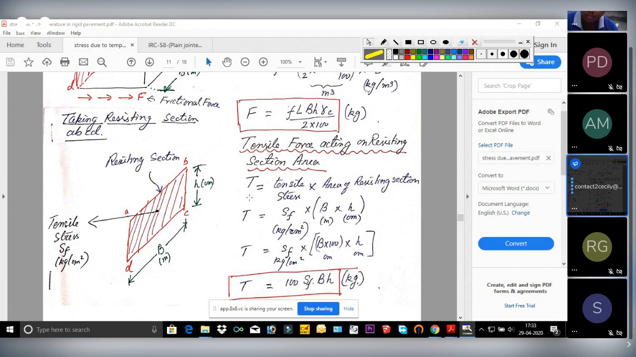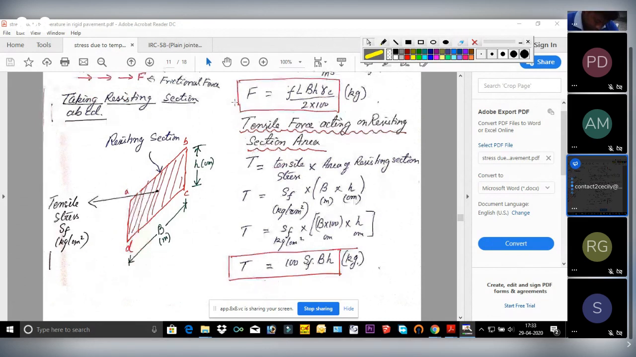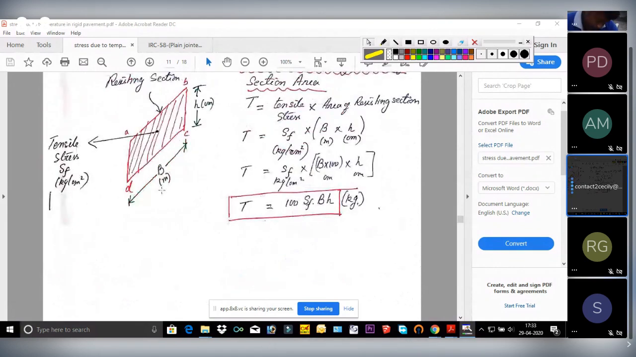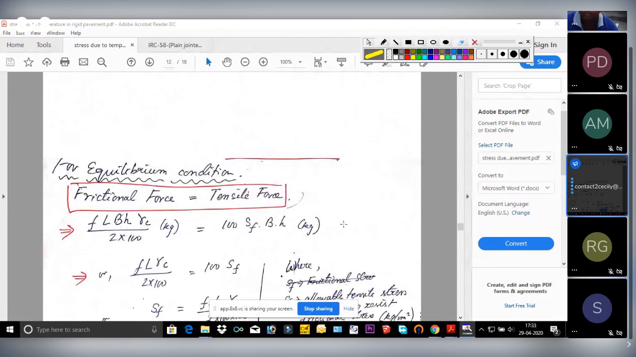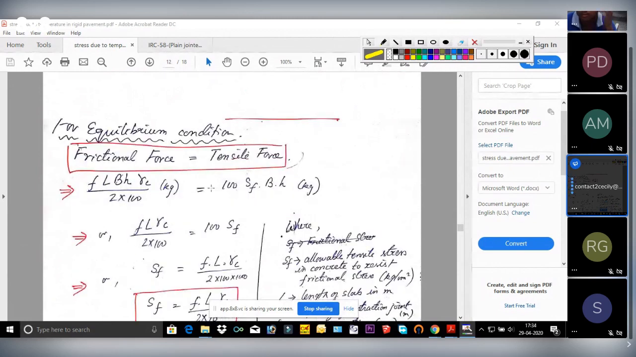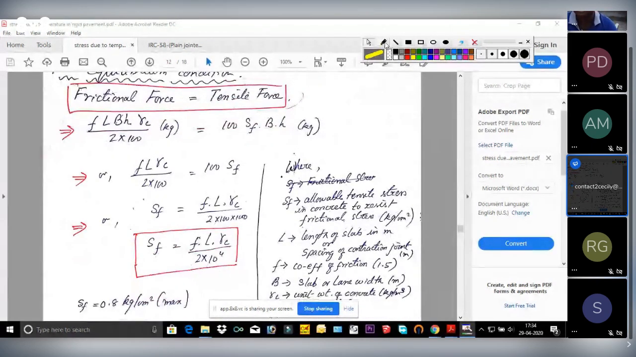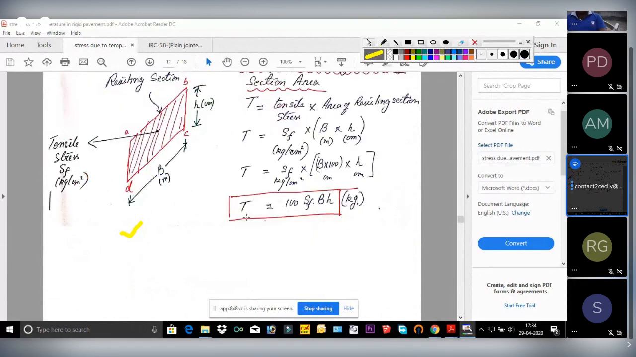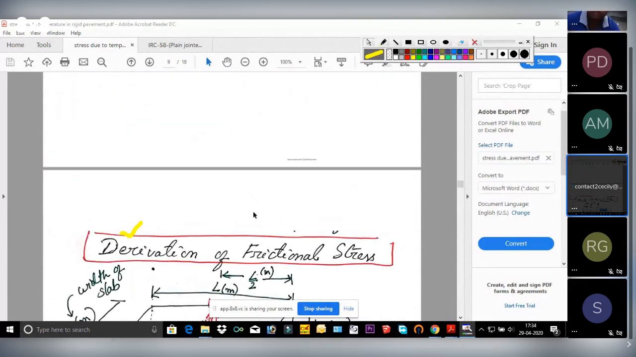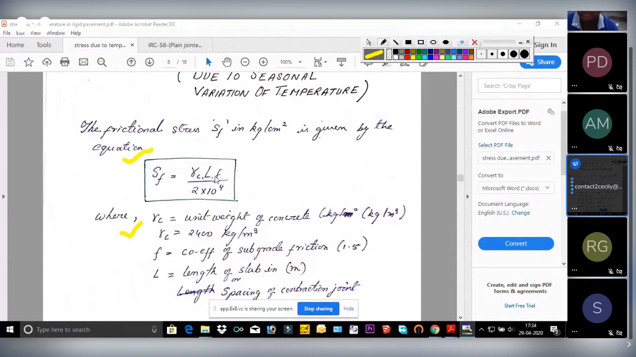So as I said, for equilibrium condition, this frictional force must be equal to this tension force. So we have to equate both the cases. This is a frictional force and this is your tensile force, both are in kg. So after equating and simplifying, we will get that SF value, which is F L gamma C by 2 into 10 to the power 4, which I have shown in the first page of this lecture. See, first page here, this one. Same equation. So this is the procedure for deriving the SF equation.